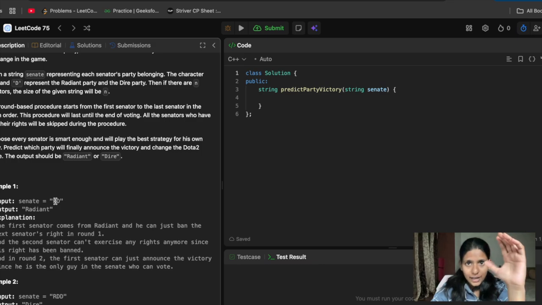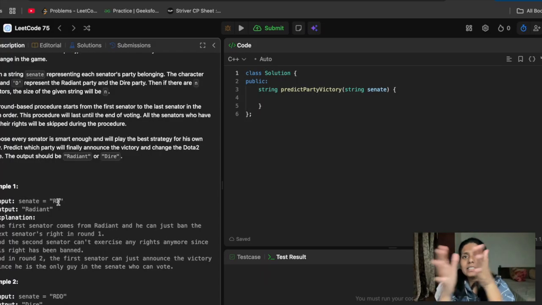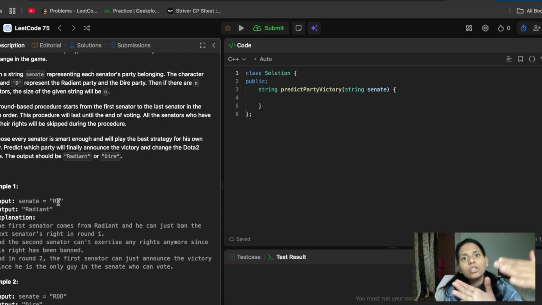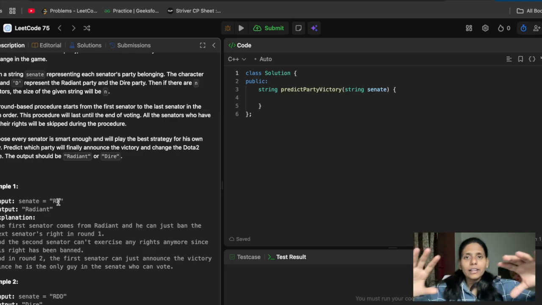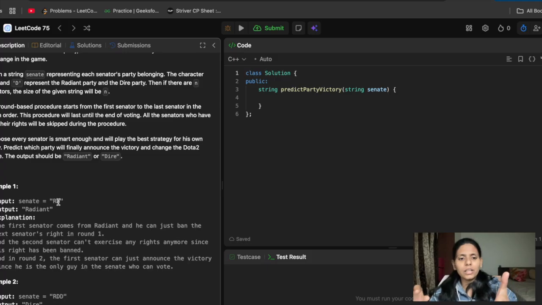And what the Radiant will do: if the Radiant type soldier comes, and then the second type, that is a Dire, comes, you can assume they get split into two groups. Now the first will come, and as soon as he comes, he will decide to kill the next person.